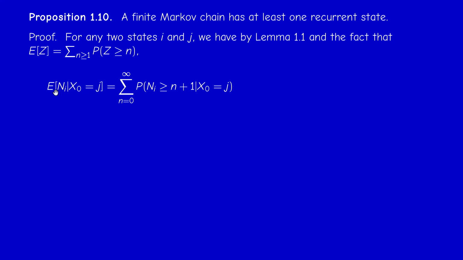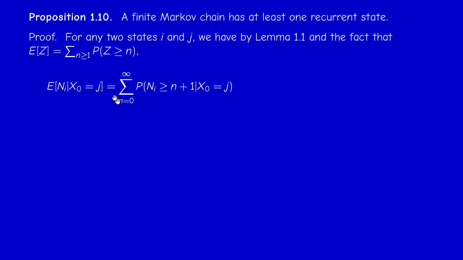So first I link the conditional expectation of N_i starting from j to the expectation of N_i starting from i. Now, I hope you recall from the first course in probability that the expectation of any discrete random variable can be written in this way. Okay, you can prove it if you like. So if you go back to the definition, you apply some tricks, then this is true for any expectation. In particular, it's true for conditional expectation.